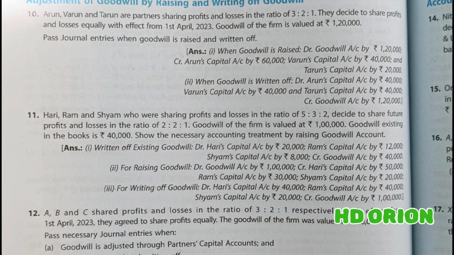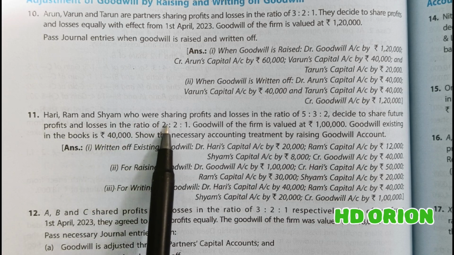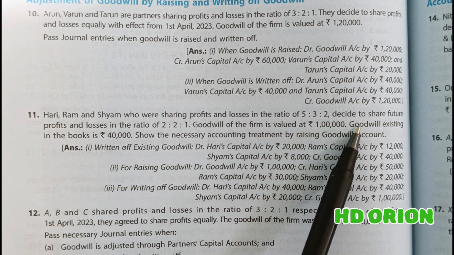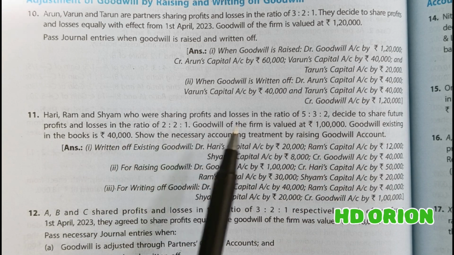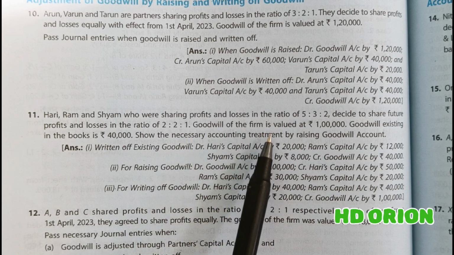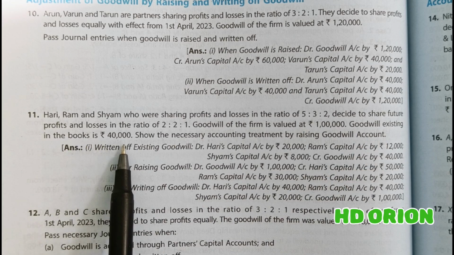Now let us see question number 11. Hari, Ram and Shyam, who were sharing profits and losses in the ratio of 5:3:2, decide to share future profits and losses in the ratio of 2:2:1. So this is the old ratio and this is the new ratio. Goodwill of the firm is valued at rupees 1 lakh and goodwill existing in the books is rupees 40,000.